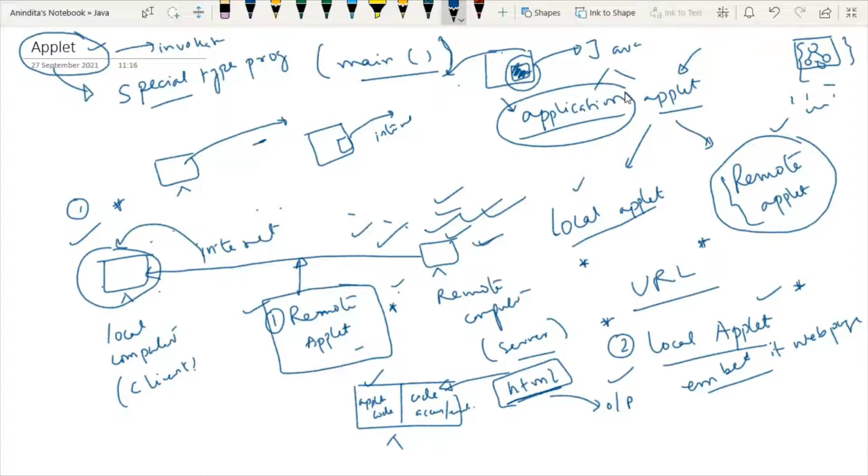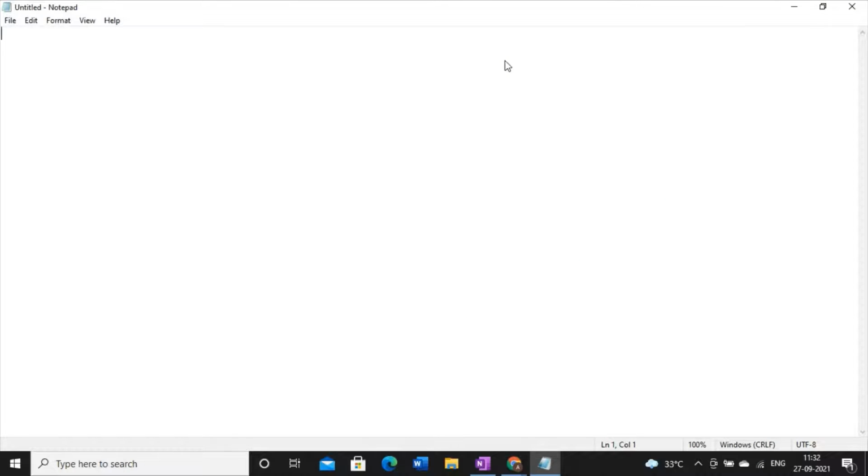But in one word, what is applet? The definition of both the applet is clear. It is very simple. Applet is something which is incorporated in the web page and transported over the internet if it is a remote applet. If not, then it will be designed in the same machine. First, we have to design the applet and then we have to embed it into the web page. So this is the concept. Now, how to design it? This is the most important part. So this is our first phase.